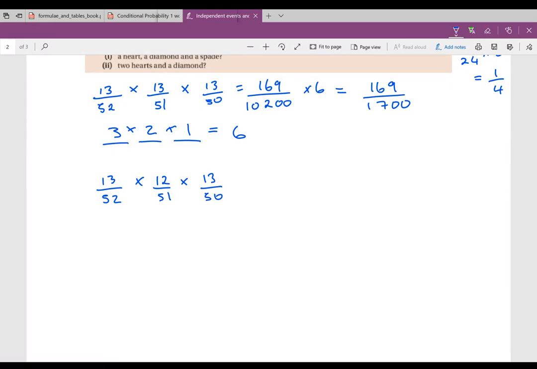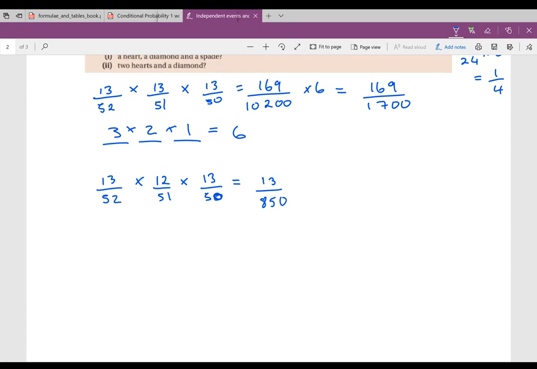Now regardless, I'll go from 52, 51, 50 cards. And regardless of what way I order it, I'll still have 2 13s and a 12 because I'm taking 1 from the heart. So I'll start with 13 hearts and then go down to 12 hearts for the second, but there'll always be 13 diamonds because I'm only selecting 1 of them anyway. So when I multiply these, I have 13 over 850.